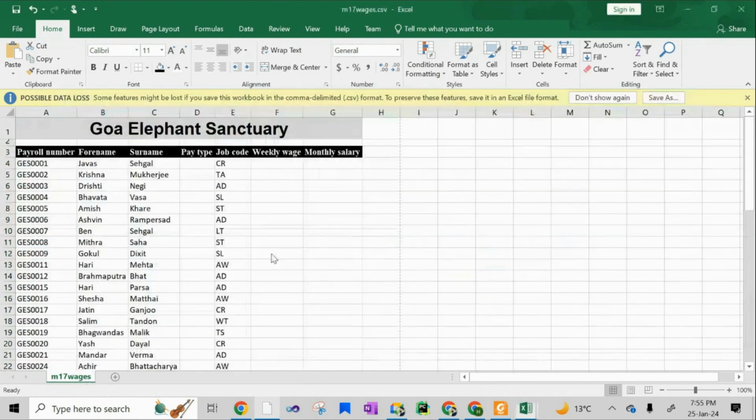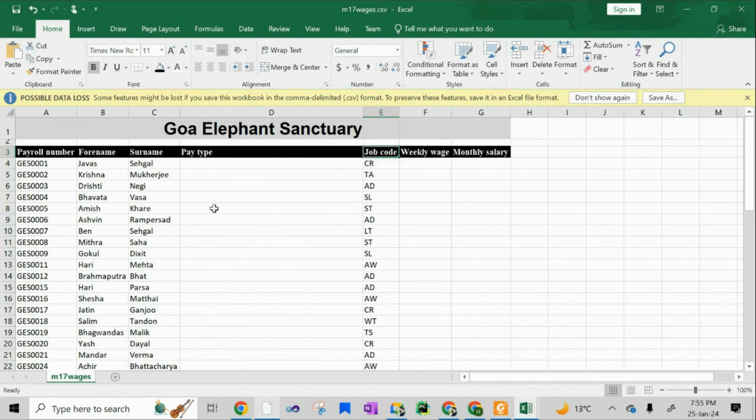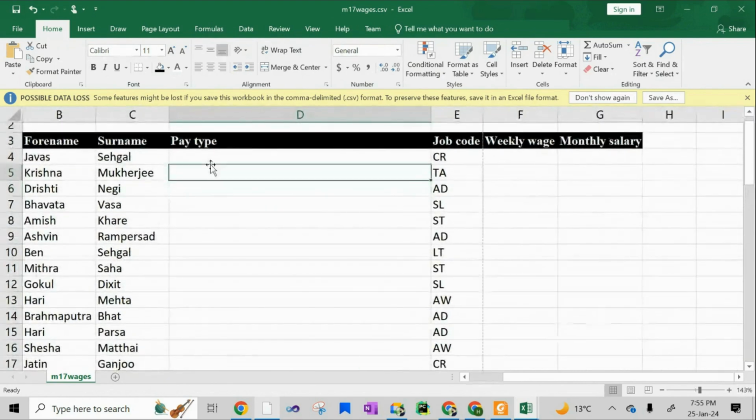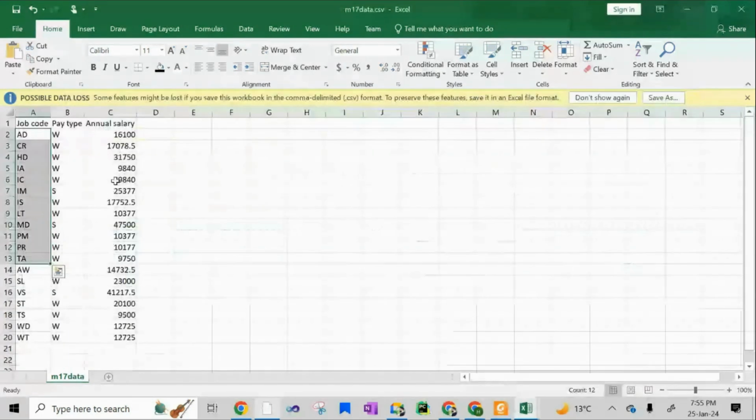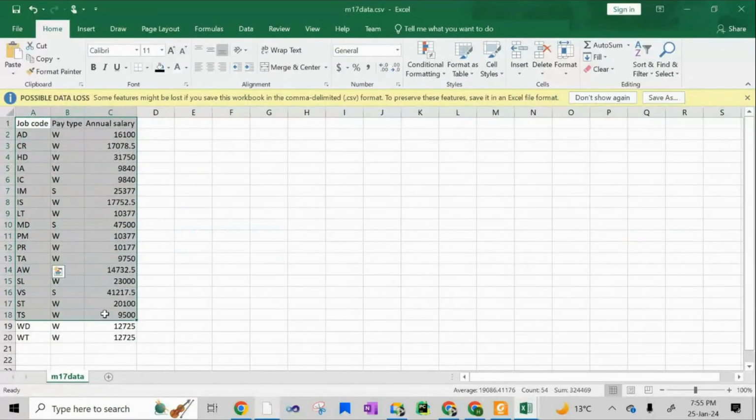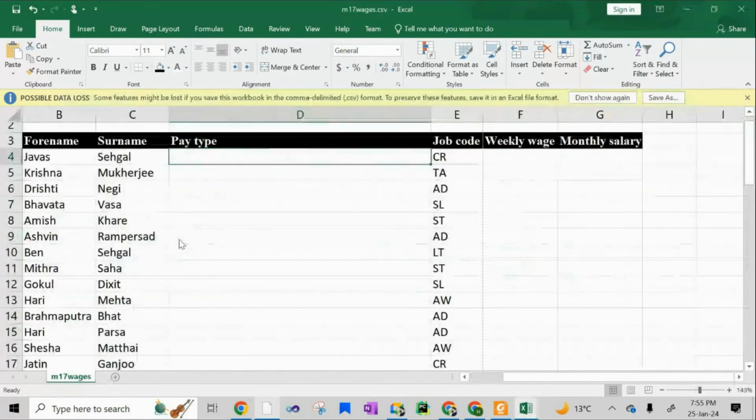Now I will go to the wages file and I can see कि मुझे यहाँ पे भी उससे मिलता हुआ content दिया हुआ है. Even in this scenario, the heading is same as well. So I can just do what? Simply open it. Open इसलिए कर रहा हूँ ताकि आपको नजर आ जाए मैं क्या करने लगा हूँ, ठीक है? All right. So I am going to put a VLOOKUP function because जिस table से values चाहिए, that table has more number of rows than columns and it is vertical.